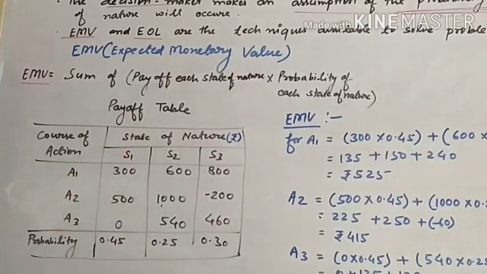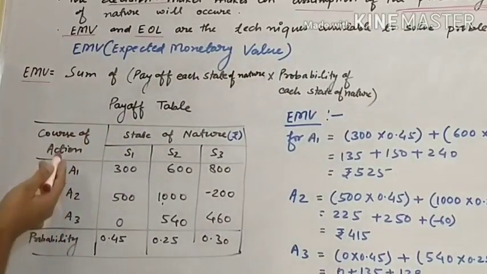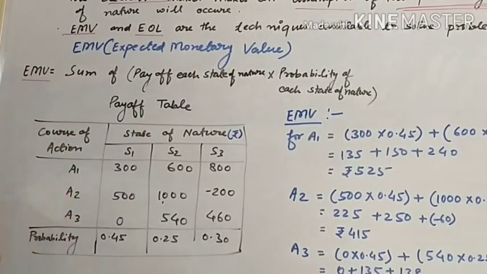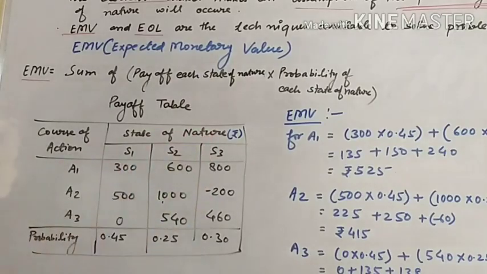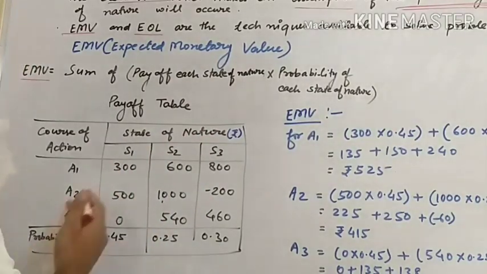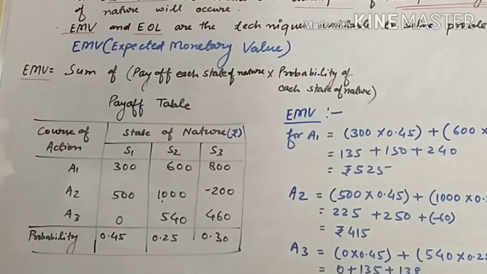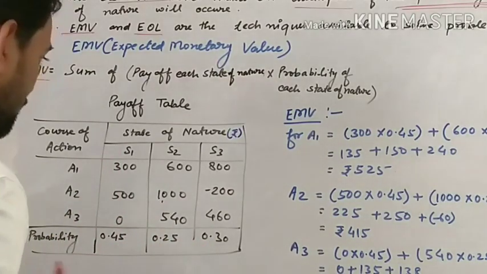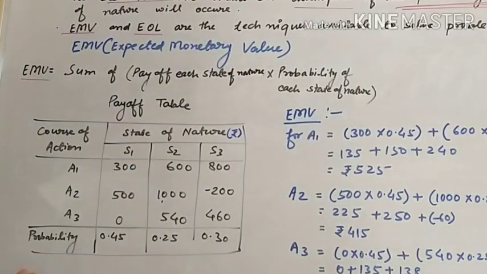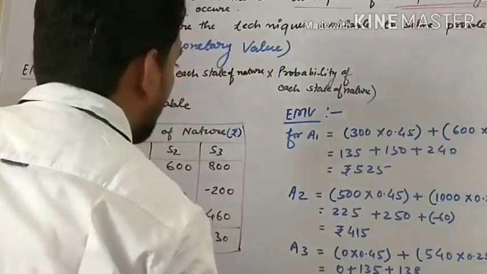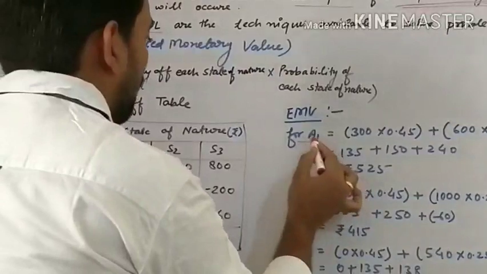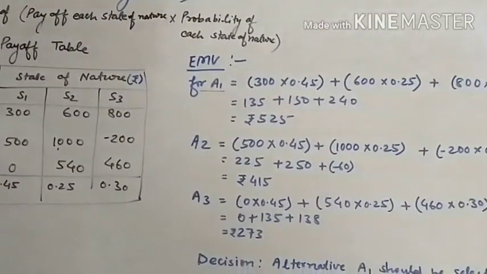We have a payoff table. Here we have written courses of action A1, A2, A3, and these are states of nature, which are also called events S1, S2, S3. We have written the values. Now we have also written a probability: 0.45, 0.25, 0.30 for each state of nature. Let's see how we will calculate EMV for course of action A1.